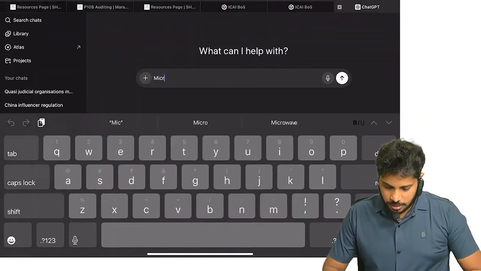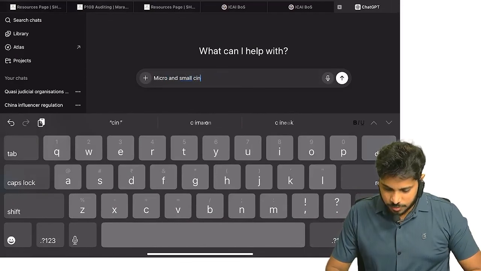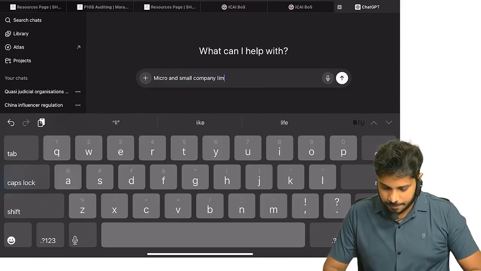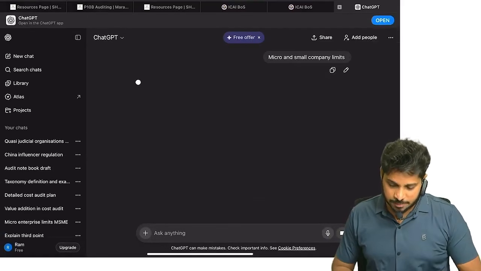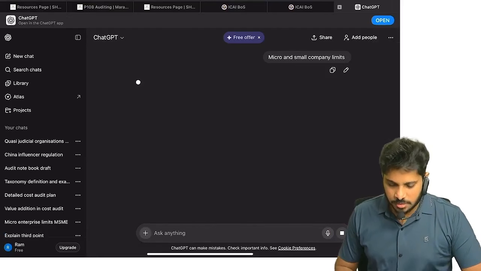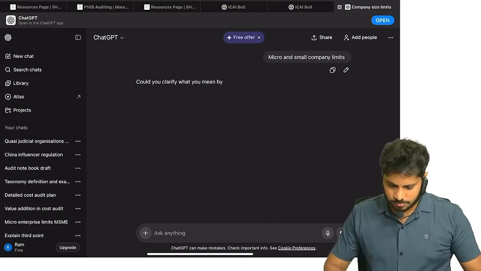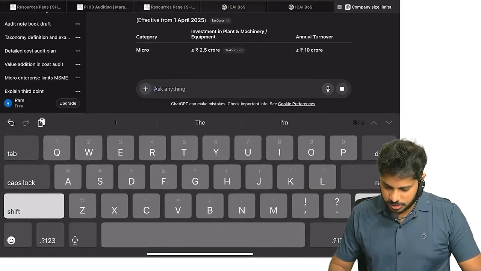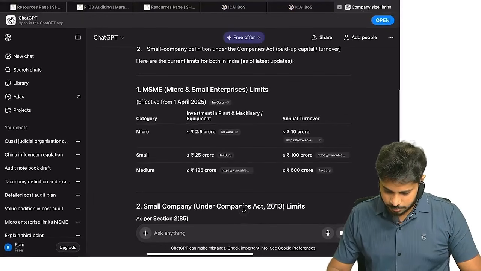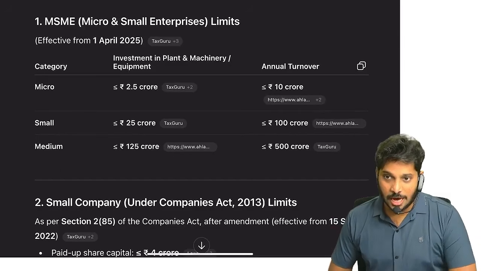So look at the micro and small company limits. There is a new limit that is applicable right now. Today, a small company means up to 100 crore turnover.